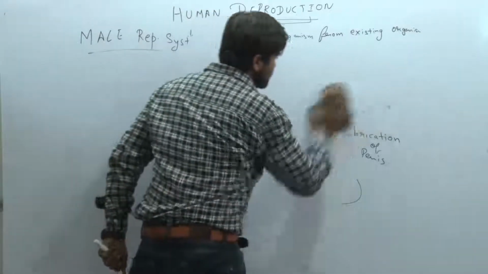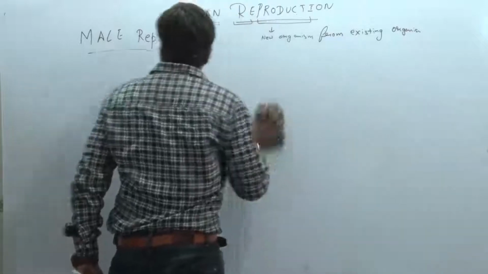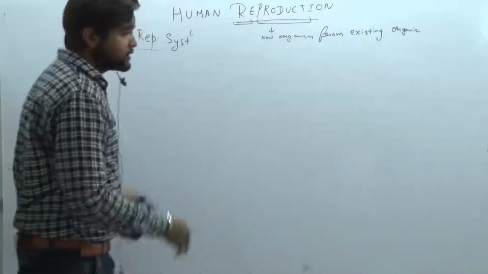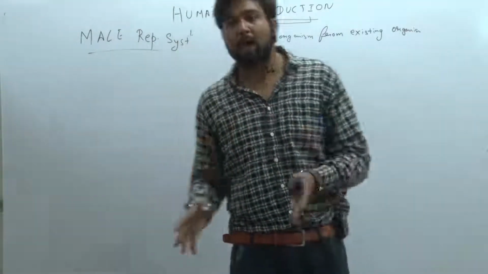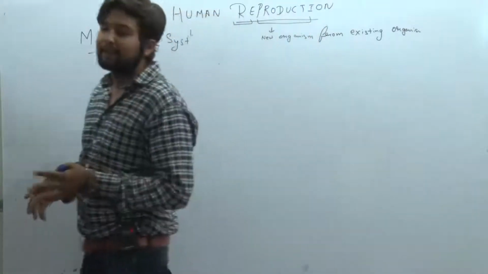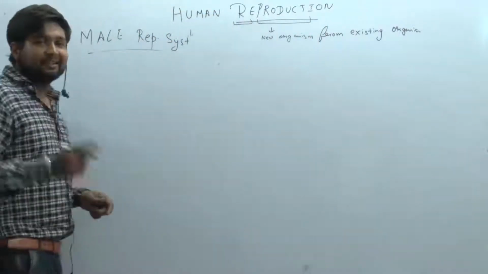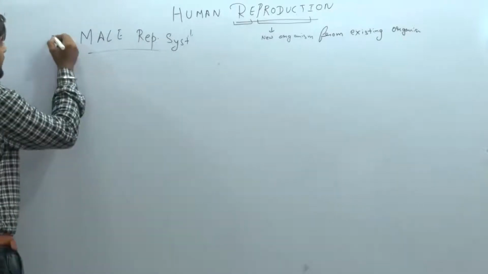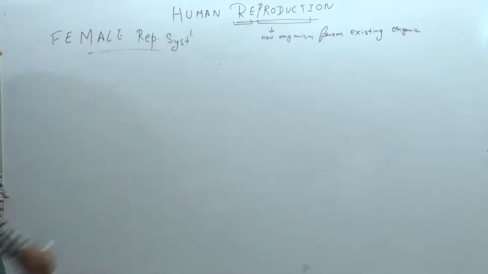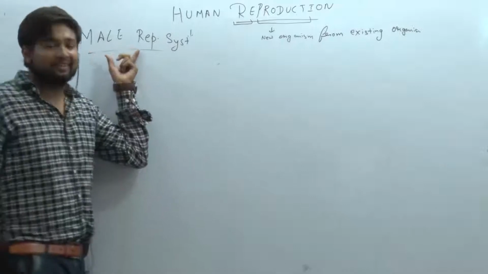Okay. So we have talked about the male reproductive system: how the structure is, what the major parts are. Now the second part is the female reproductive system. Let's label it FE for female, named as the female reproductive system.